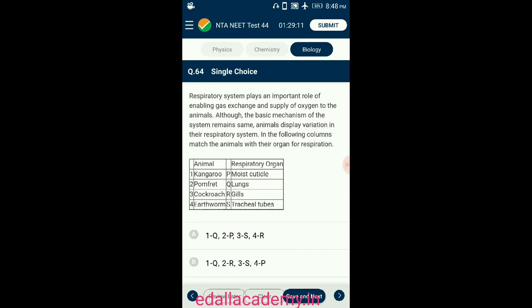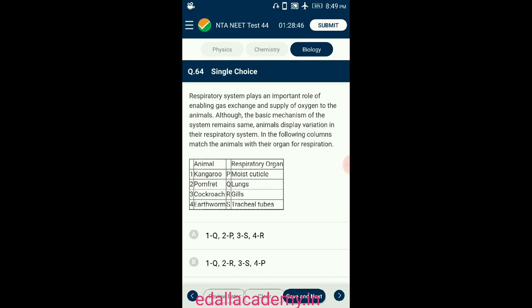Question number 64. Respiratory system plays an important role of enabling gas exchange and supply of oxygen to the animals. Although the basic mechanism of the system remains the same, animals display variations in the respiratory system. In the following columns, match the animals with their organs for respiration.